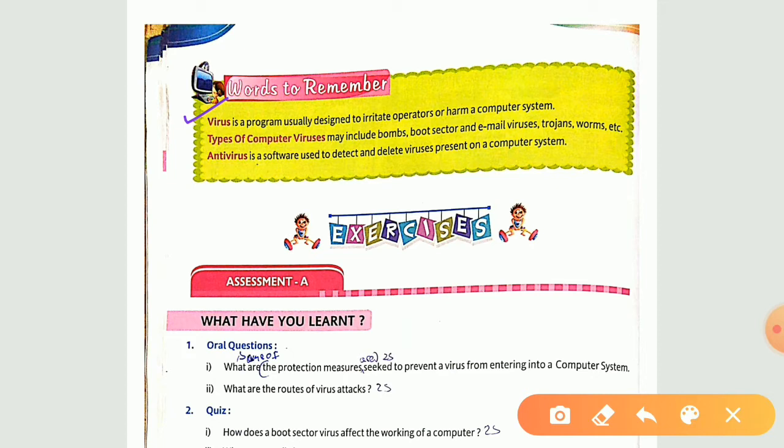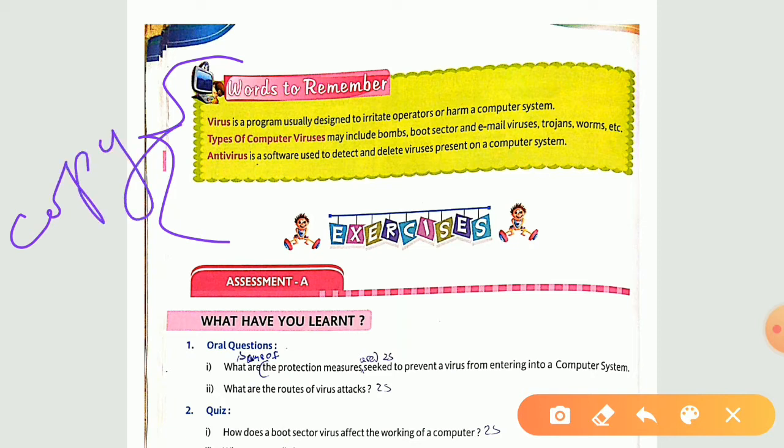Now see the second one, types of computer viruses, which we have already studied. Those are bombs, boot sectors, email viruses, trojans, worms, etc. Third one, antivirus. It is software used to detect and delete viruses present on a computer system. Antivirus acts as a vaccine for this kind of virus. Words to remember are very important for you. So it is always better when you write down this exercise portion. Before the exercise portion, you just mention these words to remember in your copy.